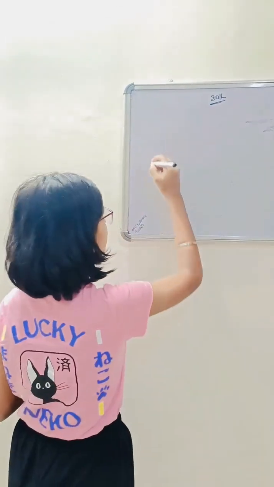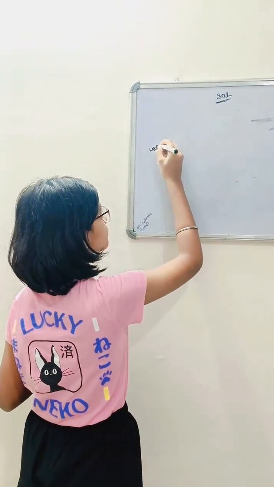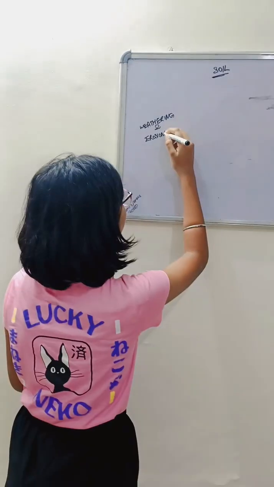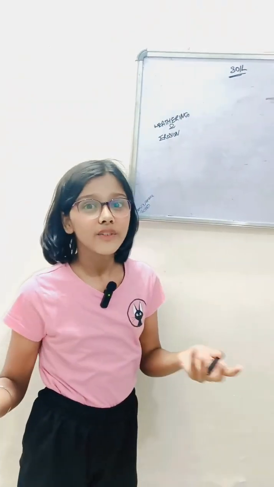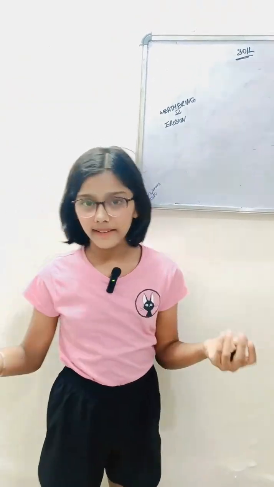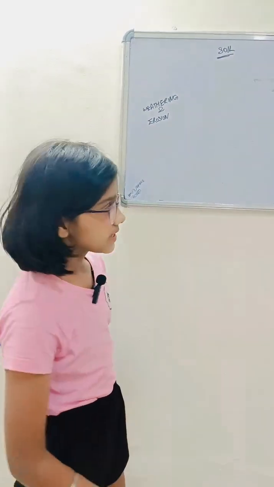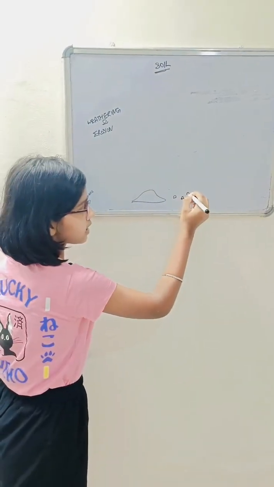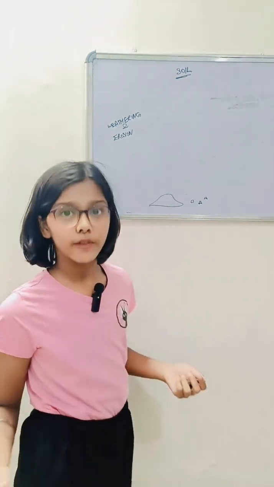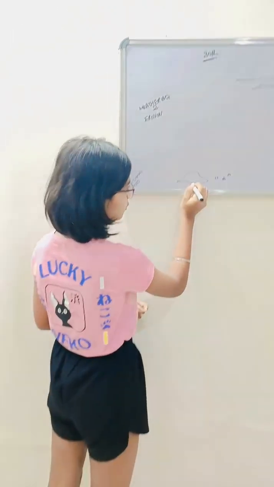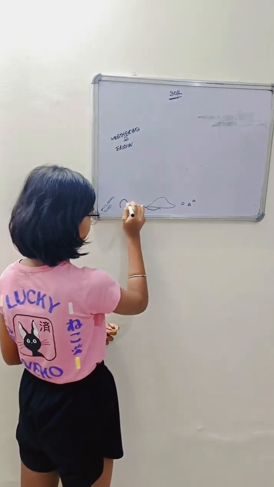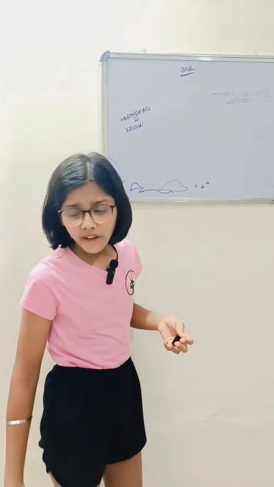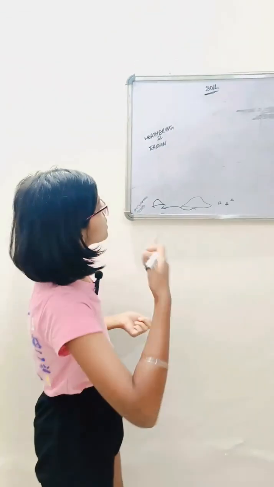Rocks, when they go through weathering and erosion, first I have to tell you what is the meaning of weathering and erosion. Weathering means when rocks break into small, tiny pieces. That means the rock has been weathered. And erosion means the movement of a rock from one place to another. Now we have discussed what weathering and erosion are, so let's move on.